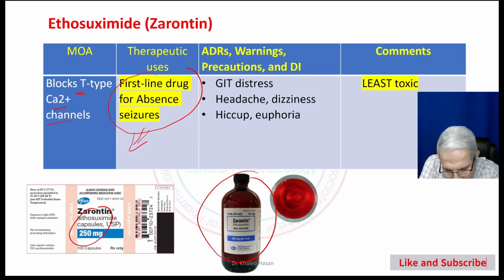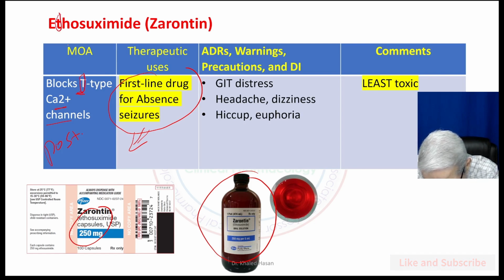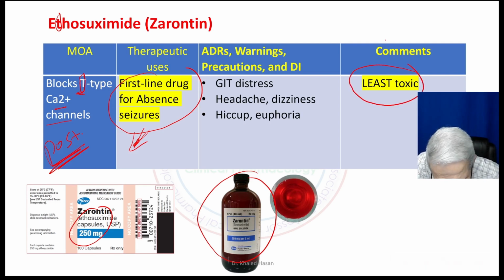To remember, we have T-type here and T in ethosuximide. It blocks the T-type calcium channel in postsynaptic neurons, is the first drug of choice for children with absence seizure, and is considered the least toxic antiepileptic medication.